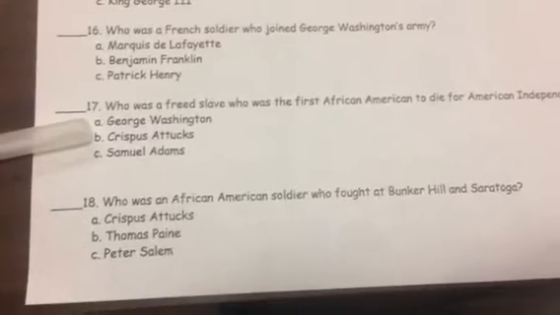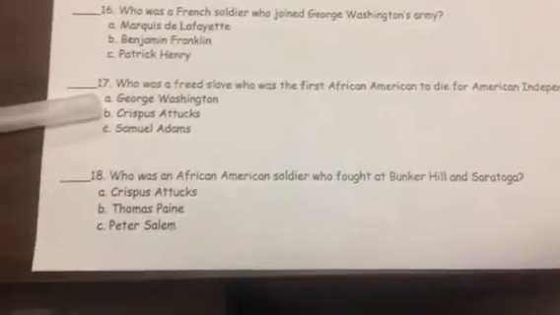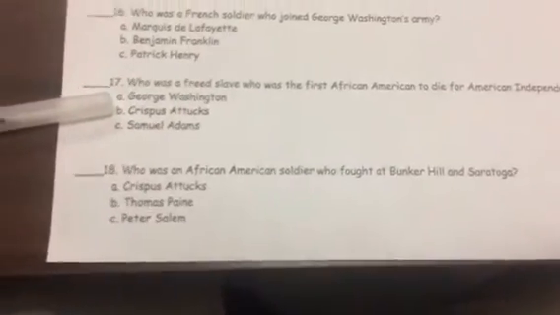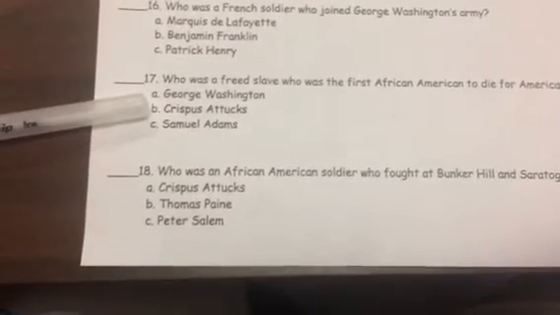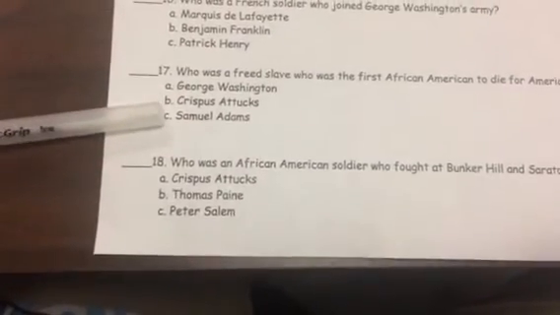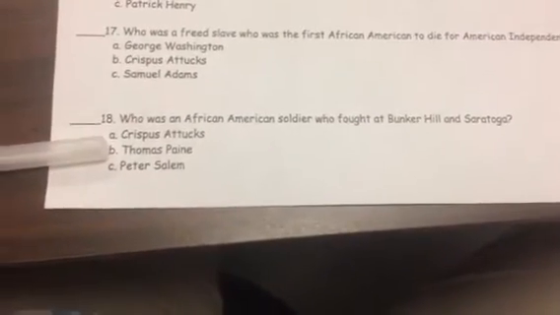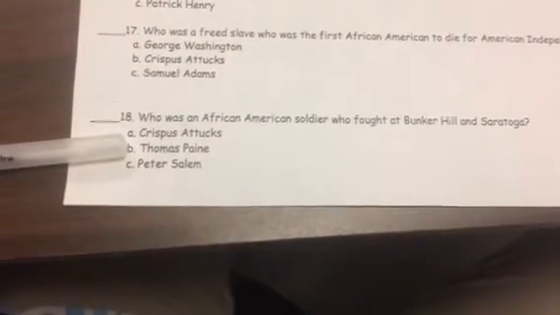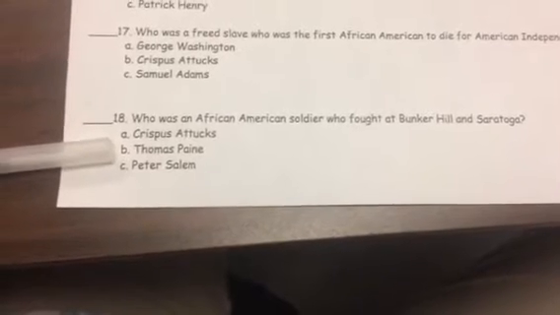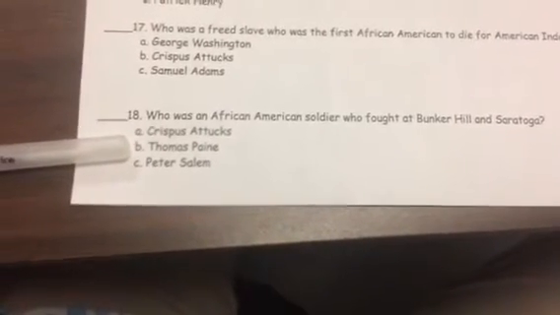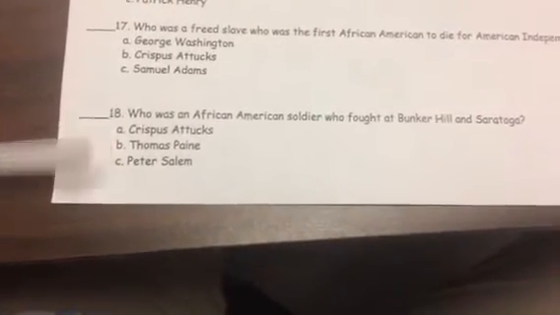17. Who was a freed slave who was the first African American to die for American independence? A. George Washington. B. Crispus Attucks. C. Samuel Adams. 18. Who was an African American soldier who fought at Bunker Hill and Saratoga? A. Crispus Attucks. B. Thomas Paine. C. Peter Salem.